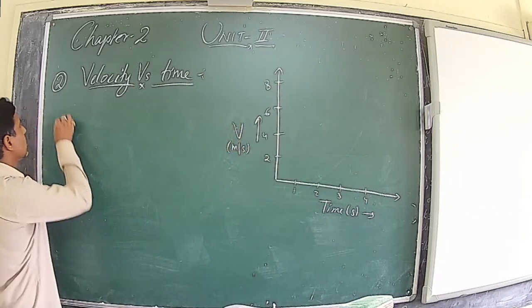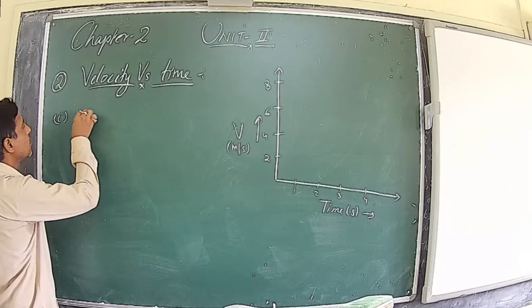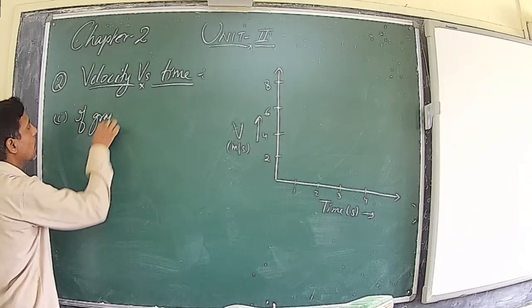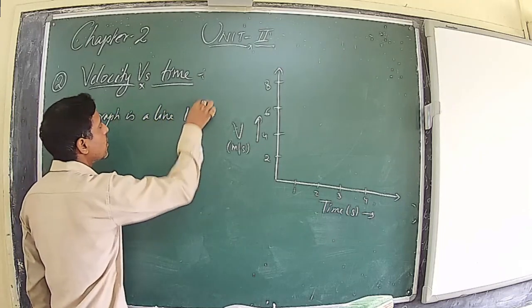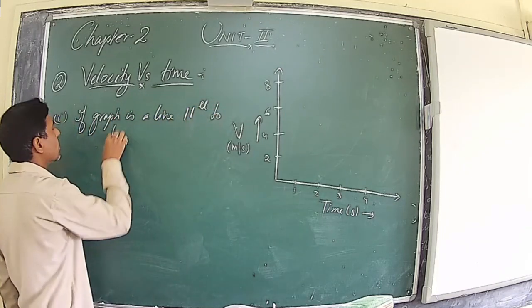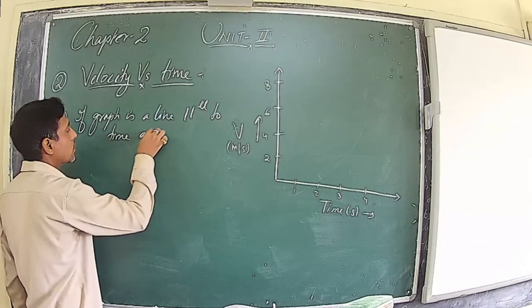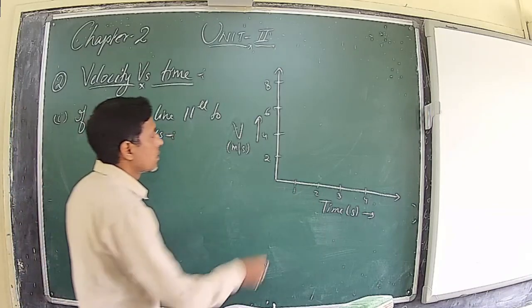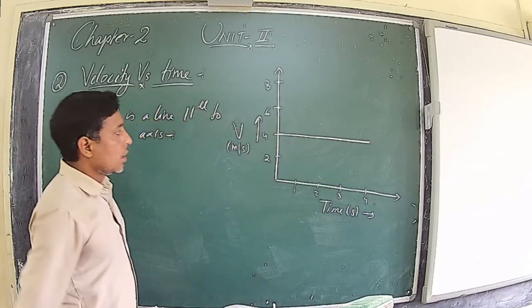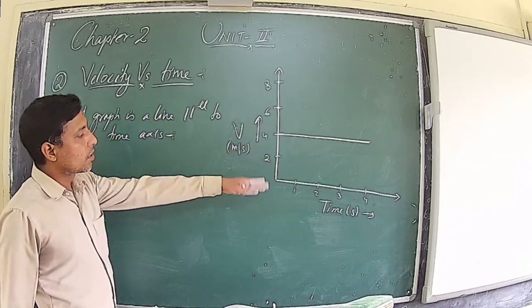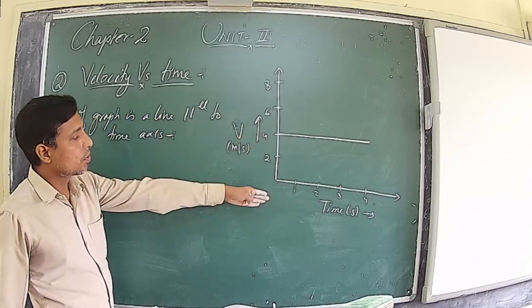Now again, first one, if the graph is a line parallel to time axis or x-axis, like this, if the graph of velocity versus time is parallel to time axis.